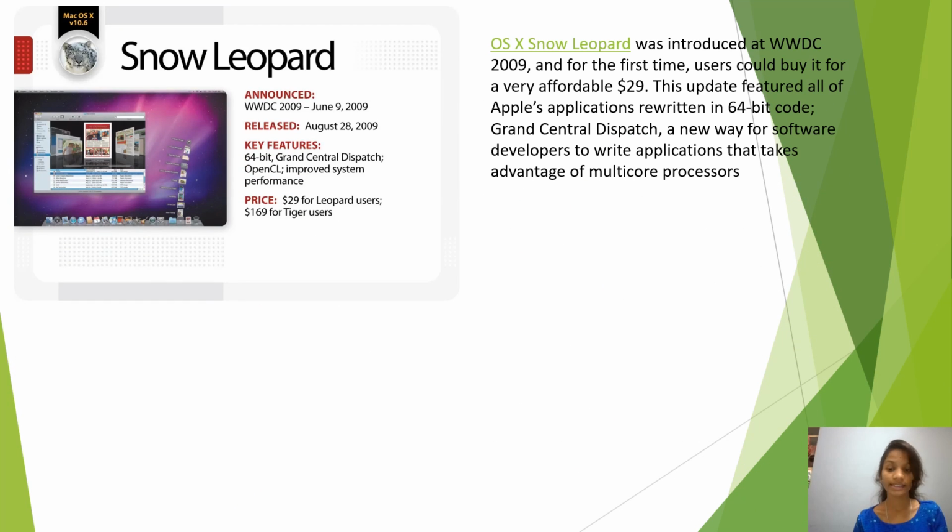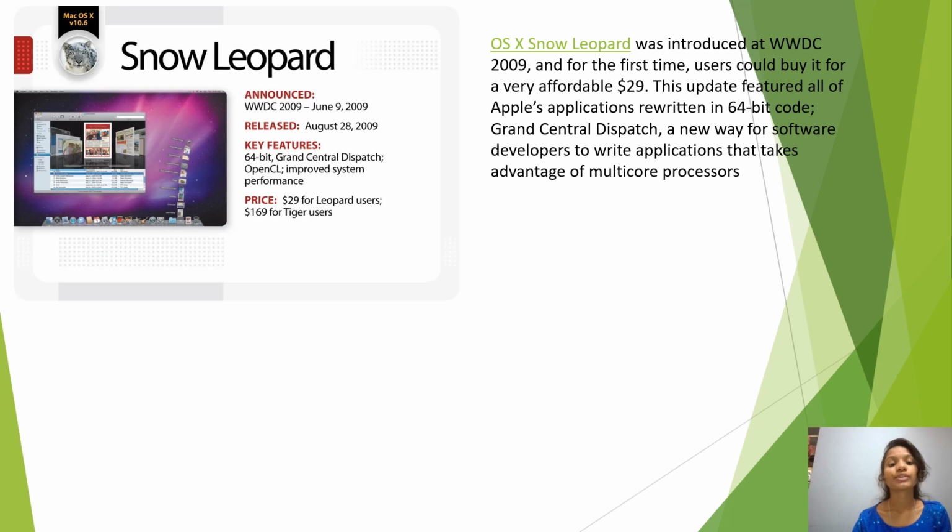After Leopard, Snow Leopard was released on August 28, 2009. The key features of Snow Leopard are 64-bit support, Grand Central Dispatch, OpenCL, and improved system performance. It was introduced at WWDC in 2009.